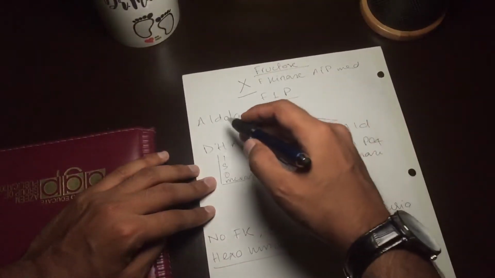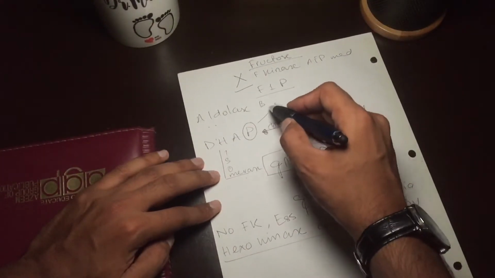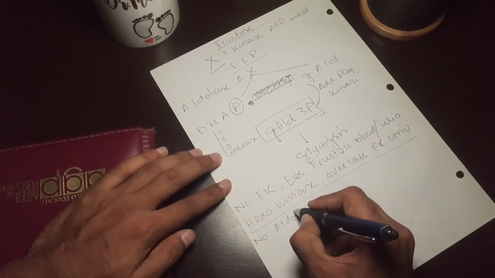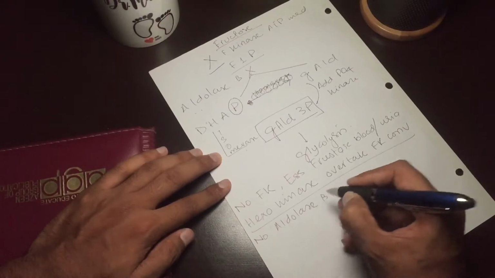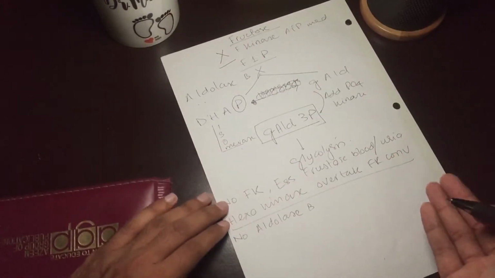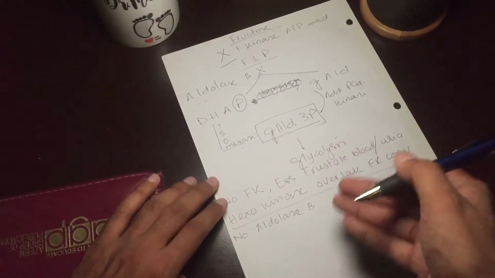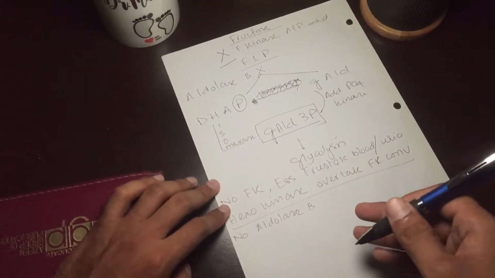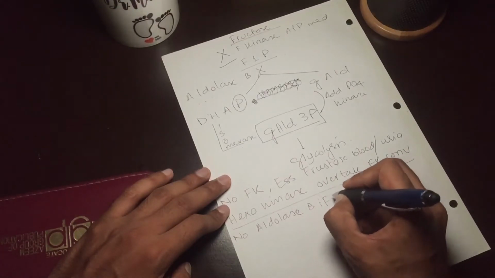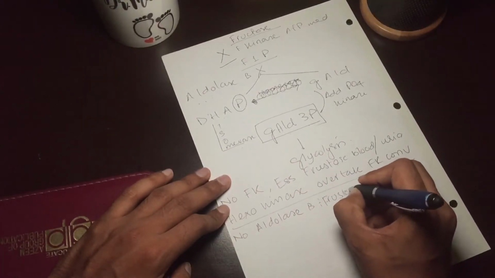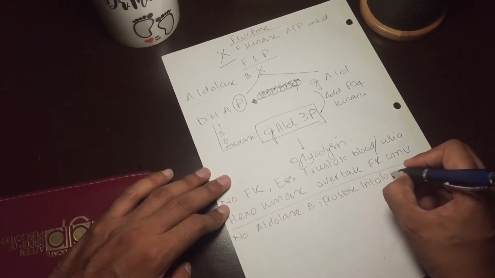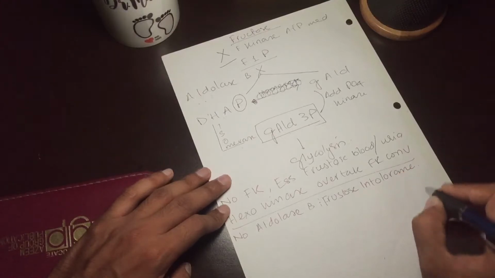But if we don't have the aldolase B enzyme, we can convert fructose into fructose 1-phosphate, but we cannot use that fructose 1-phosphate to make glyceraldehyde 3 phosphate. So there is a problem known as hereditary fructose intolerance.